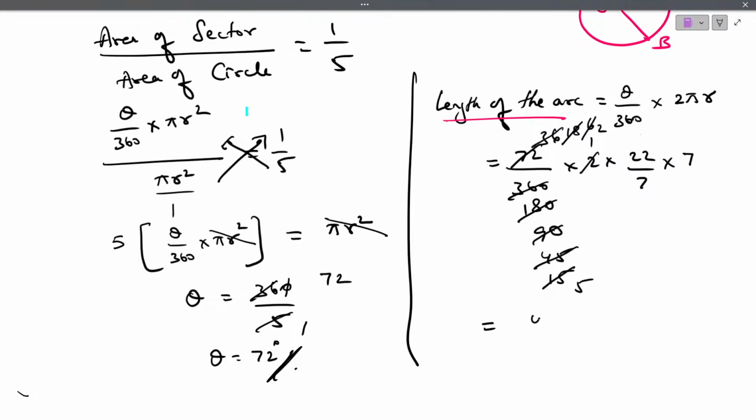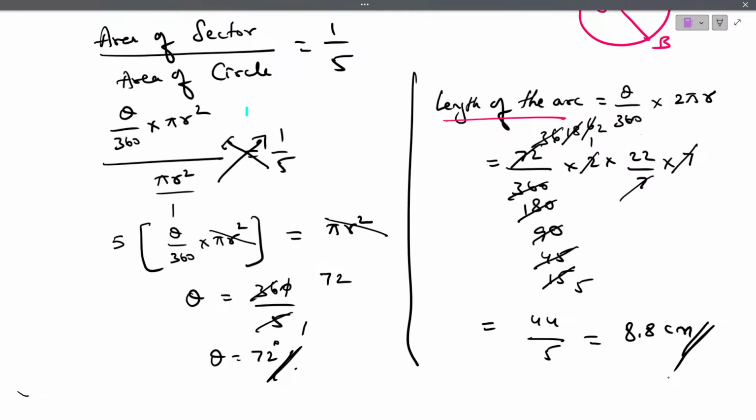Now 2 into 22 is 44, this 7 gets cancelled, divided by 5. So 44 divided by 5, the answer is 8.8 centimeters.